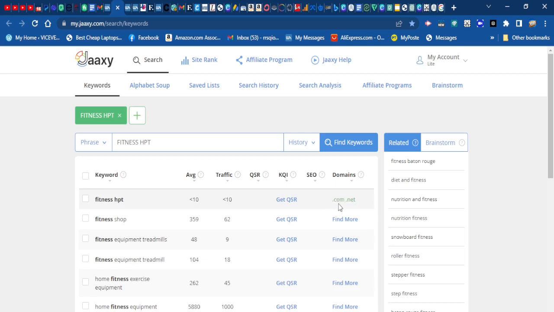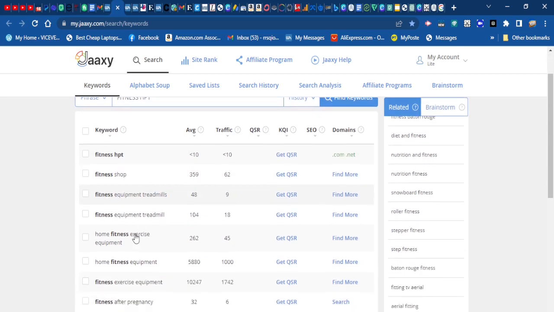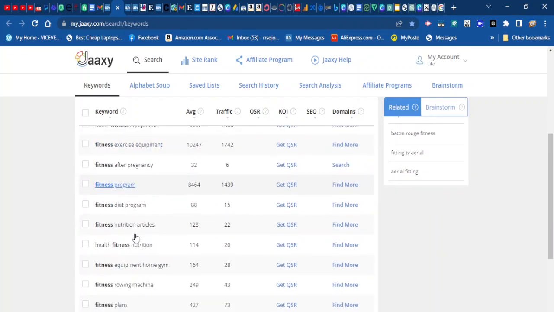So as you can see right here, this domain is available. The .com is available as well as the .net. So if you like this domain, you can just go with it right there. So if you don't like it, you can leave it, and you can see other names that you can go with. Yeah. So let's say I want to go with fitness program. So you can see all the traffic that you get if you get this name here.